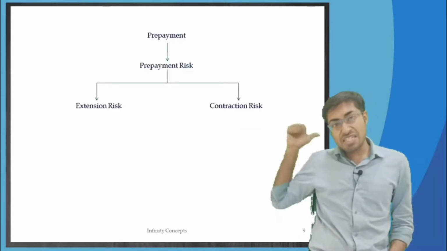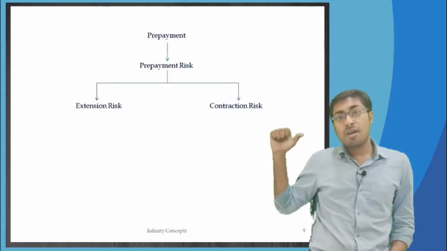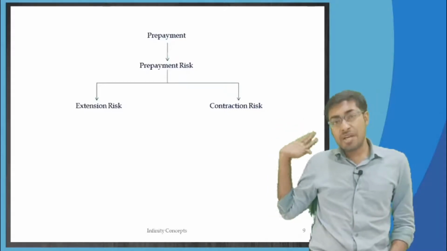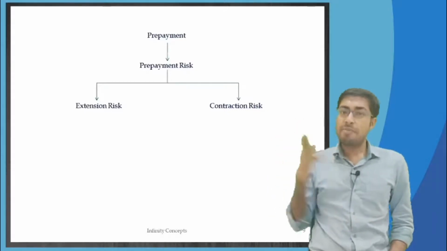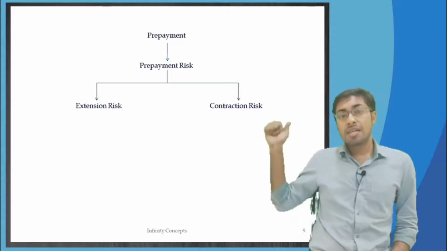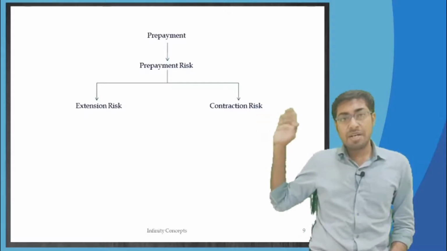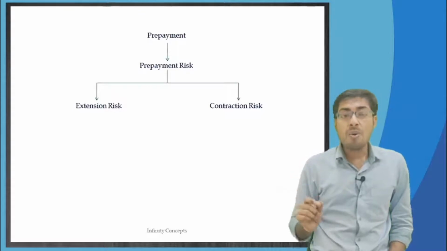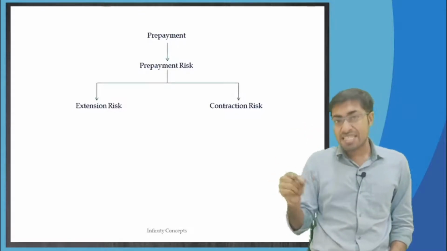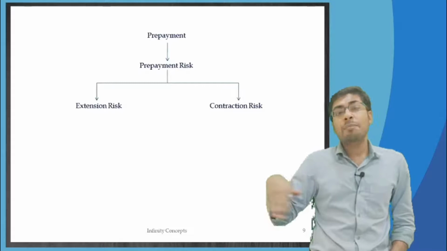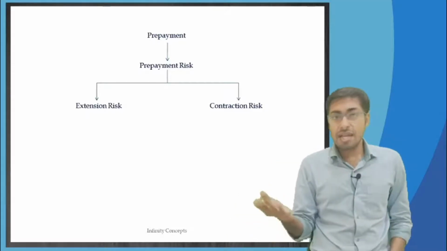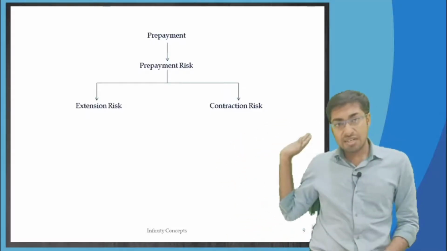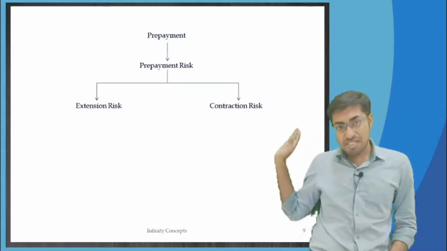Now how are these investors going to face the prepayment risk? Prepayment risk means extension and contraction risk. These investors are going to face the prepayment risk, and this is what we are now going to learn: how the interest rates are going to impact the prepayments, and we know prepayments have an impact on the investors.